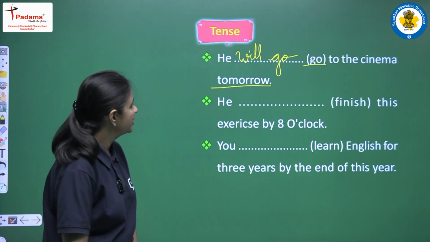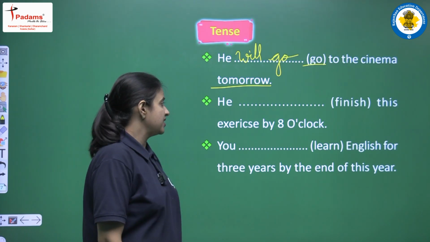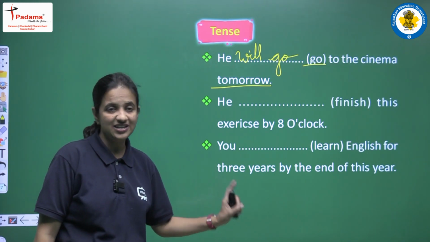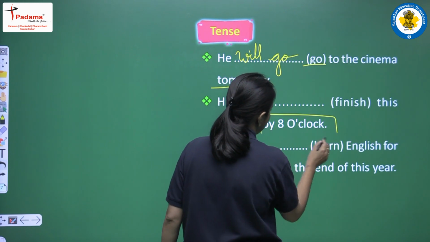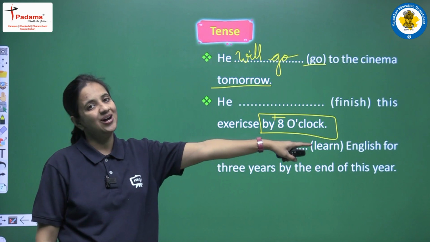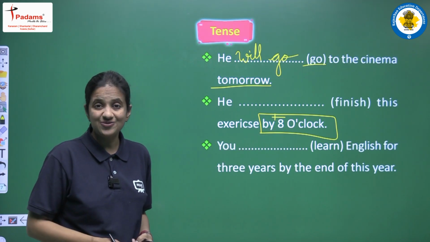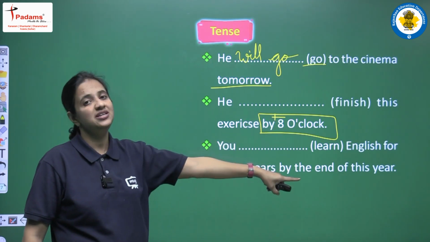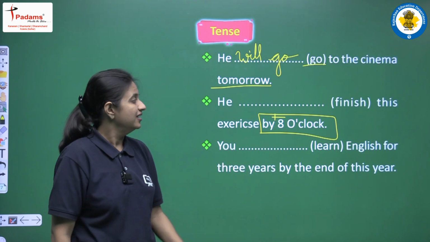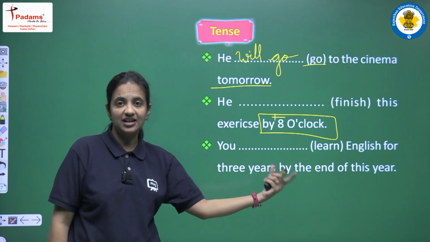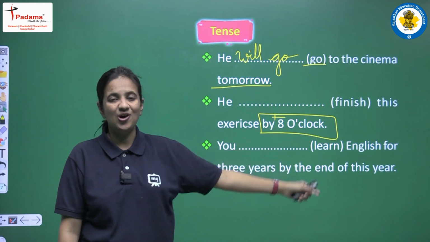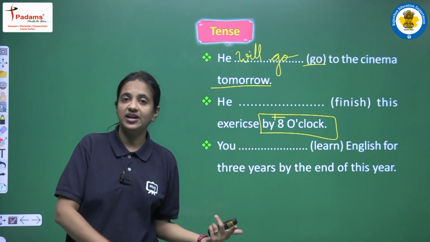Right? Very easy. Next is he finished this exercise by 8 o'clock. So now read this sentence very carefully. Now we are having by plus time. We are having by 8 o'clock. So now recall the rules. In which tense we have read this thing by plus time? Yes, this was in future perfect tense, right? So in this sentence we will use future perfect tense because we are having by plus time. We are having by 8 o'clock. So we have to use future perfect tense here.